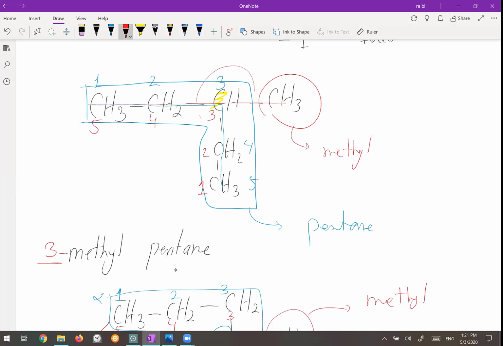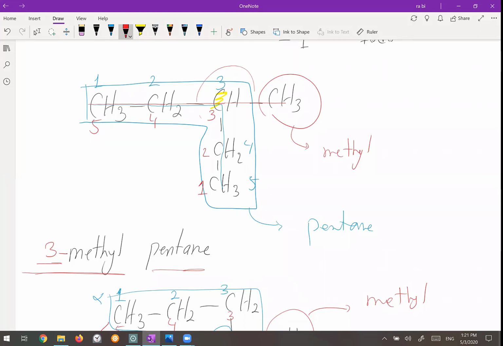Any questions here? So when you want to name an alkane, you have to determine the longest chain, you have to determine the branches, and you have to number the parent or longest chain in a way that your branches receive a smaller number. Then you first name the branch and then name the parent.